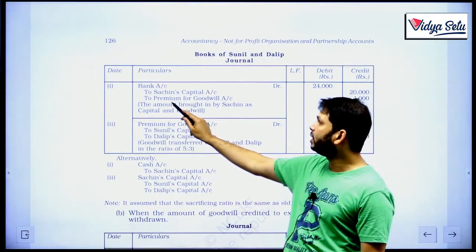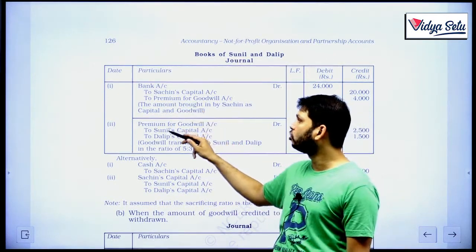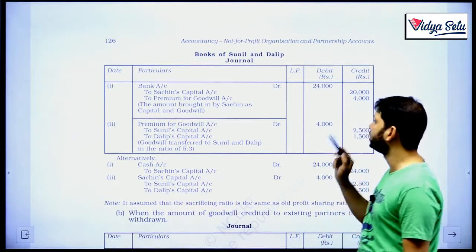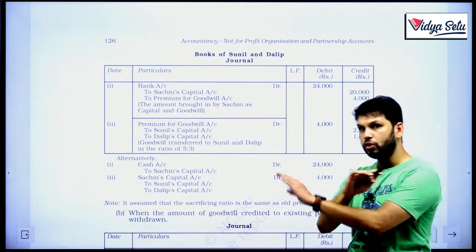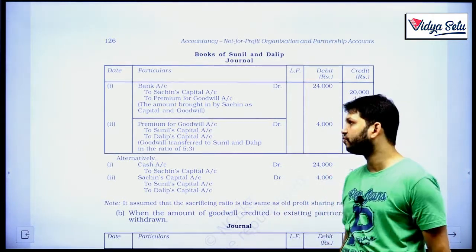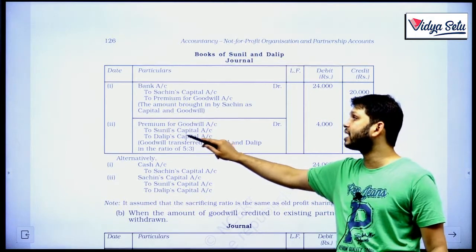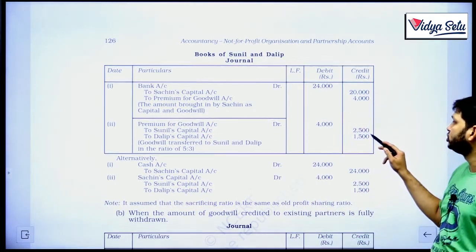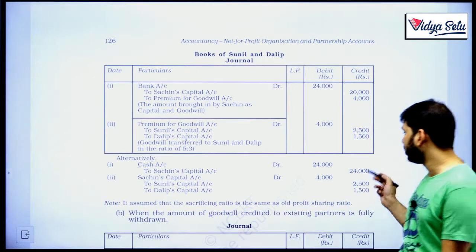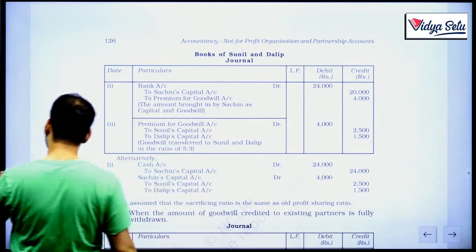It will be distributed among the sacrificing partners. So when the money was coming in, it was crediting. Now we have to close this account by debiting it. 4,000 is getting debited. So there will be no premium for goodwill account in the books of the firm. And who will get credited? The sacrificing partners. And in which ratio? The sacrificing ratio.